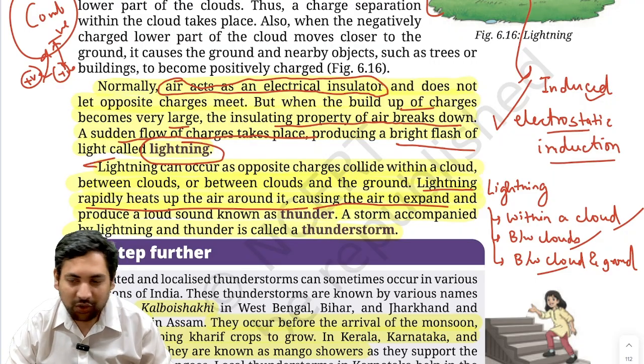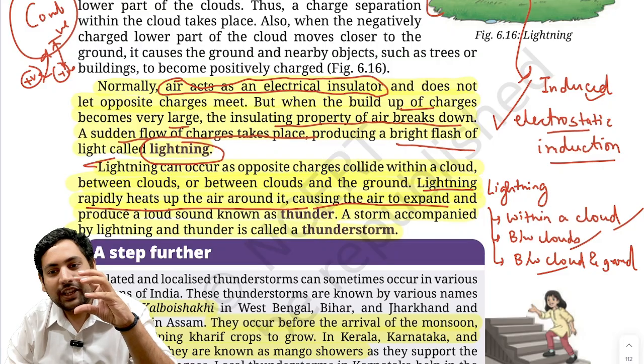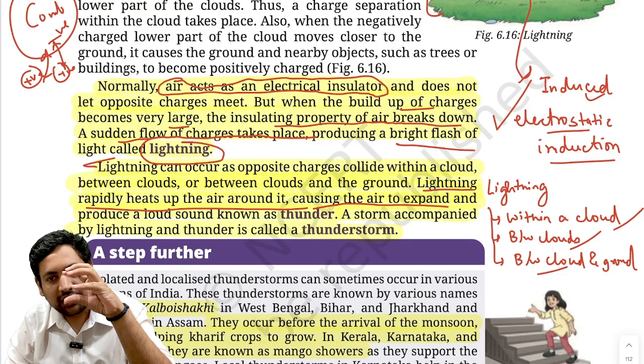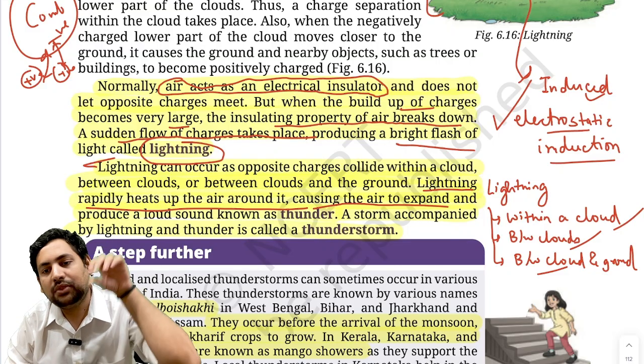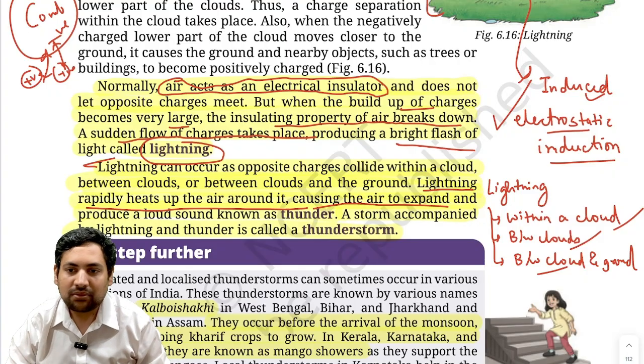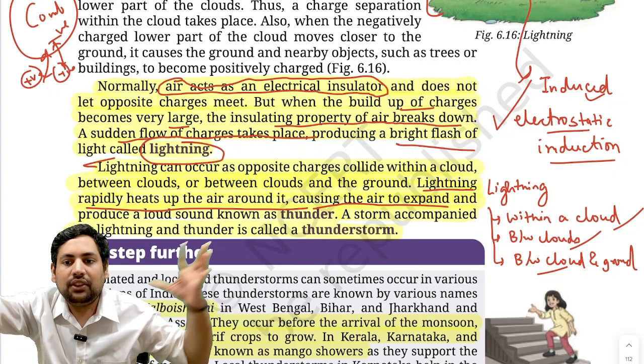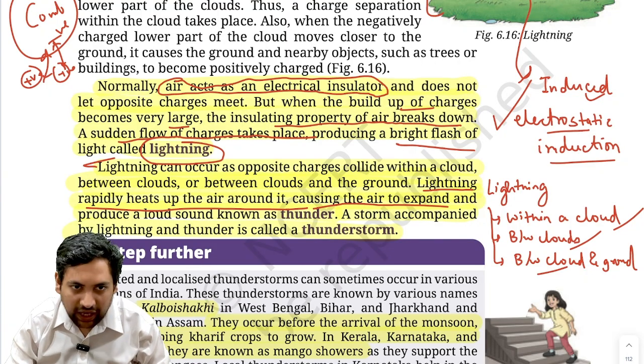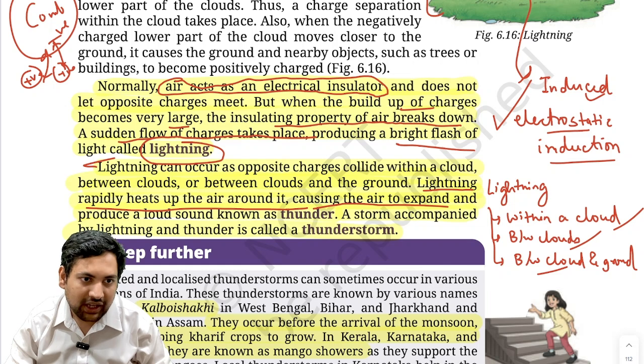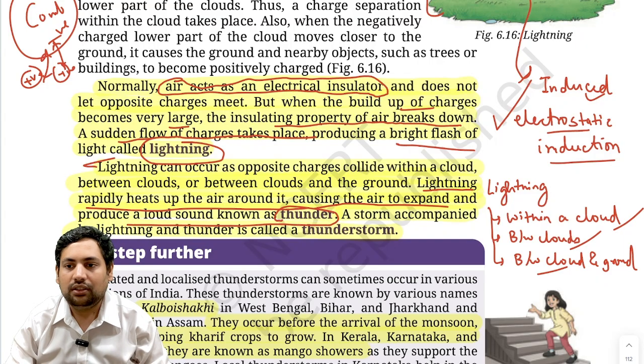And because of this heat, what will happen? If you provide heat to particles, what do they tend to do? They tend to move away from each other, or the kinetic energy in them increases. So suddenly they will start expanding and causing the air to expand, and this sudden expansion produces a loud sound that we know as thunder.